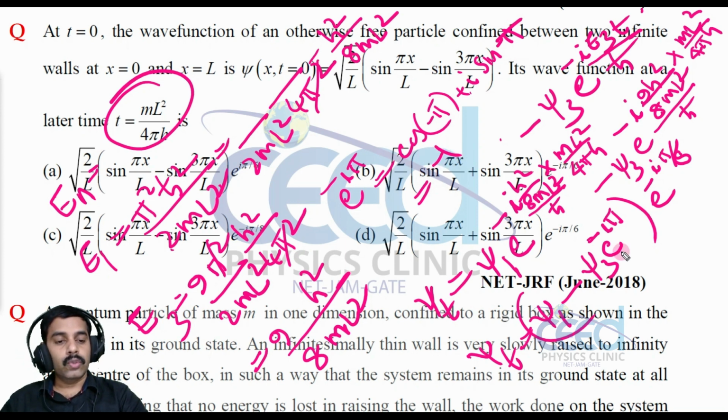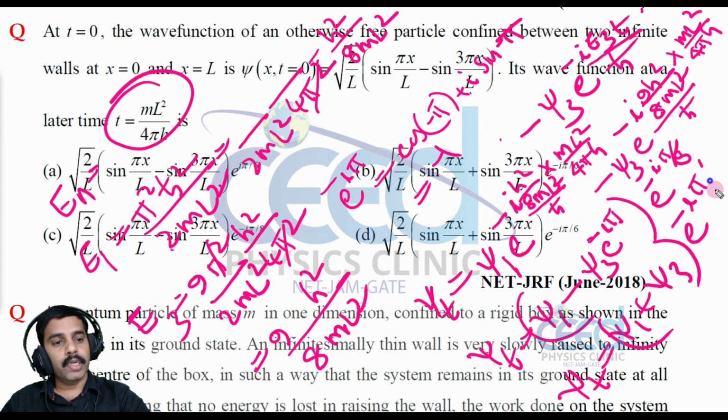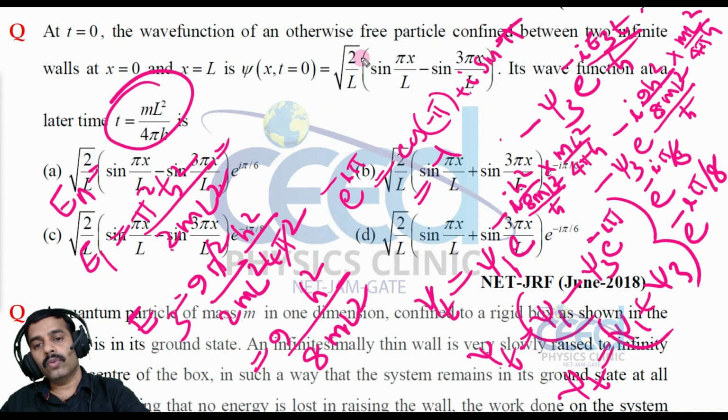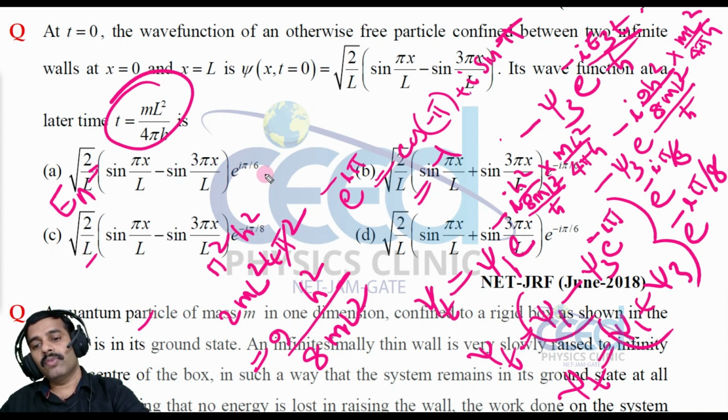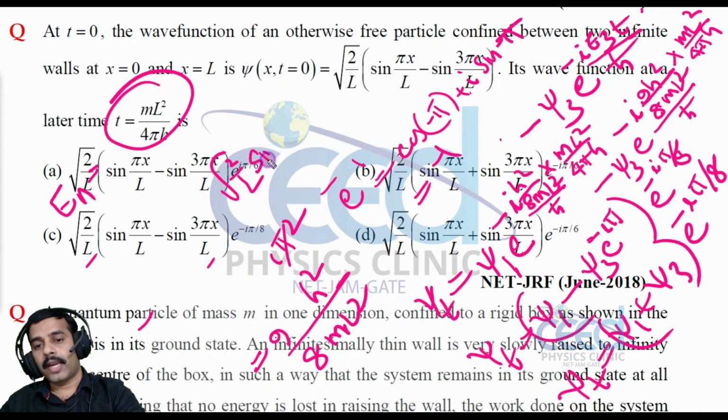So this value is minus 1, and I can write psi 1 plus psi 3 into e raised to minus i pi by 8. Now what is psi 1? Psi 1 is the first wave function, root 2 by L sin pi x by L. And what is psi 3?